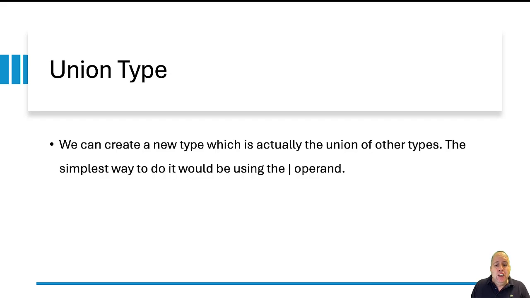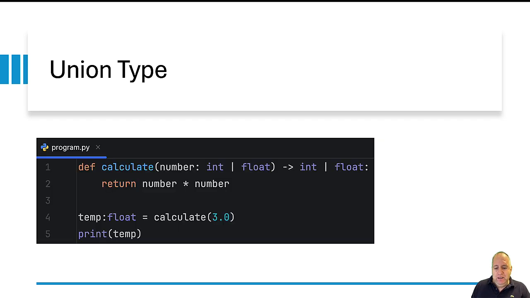Python even supports union types using the pipe operator. As you can see in this case, we have the definition for the function calculate, and calculate has one parameter. Its name is number, and the type of number is either int or float. That means that when you call calculate, you must pass over either a value of the type int or a value of the type float. The same with the return value. It must be either of the type int or of the type float.